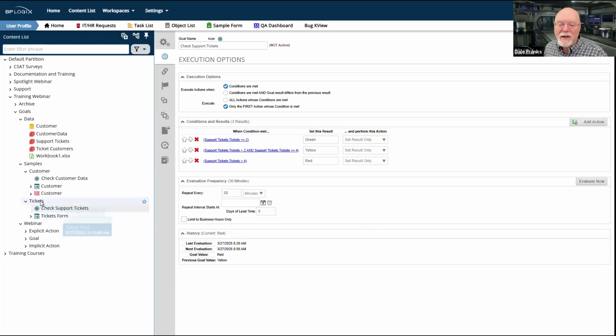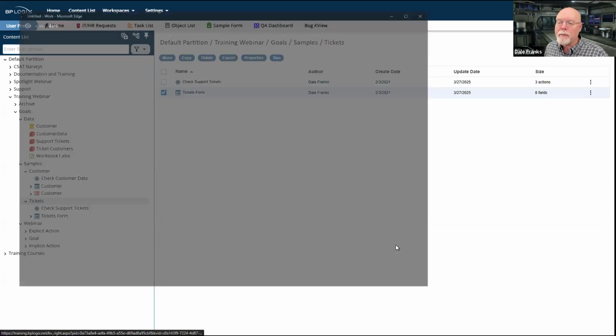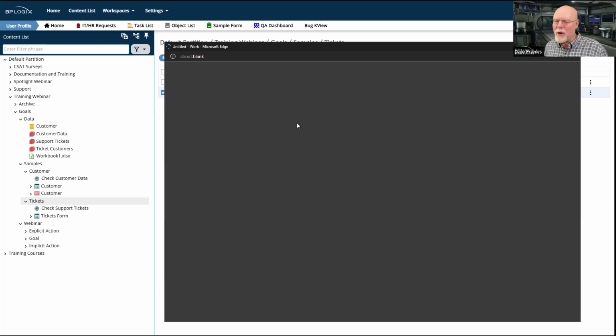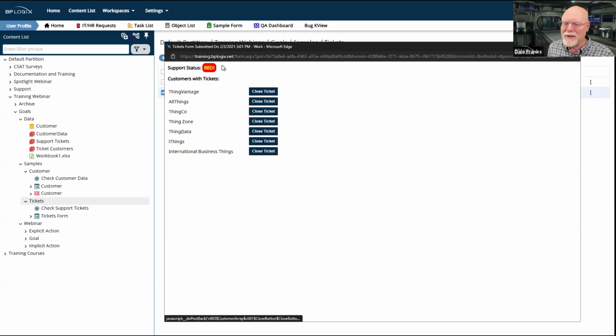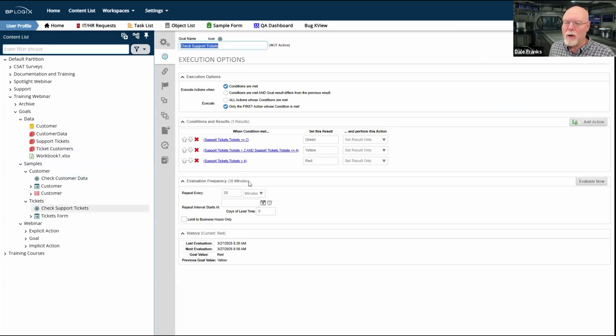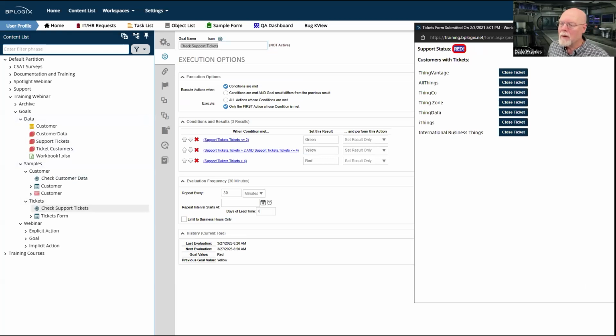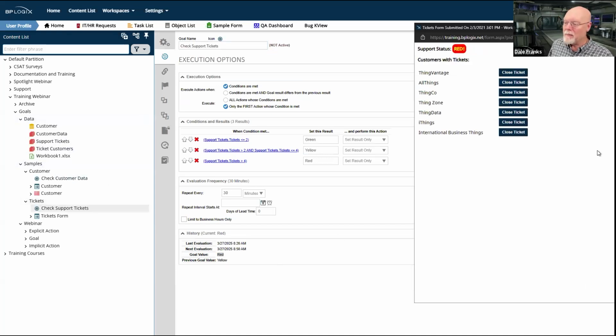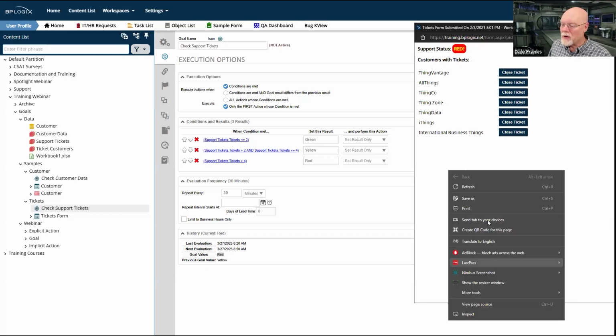So let's take a look at my tickets form and let's run it. Okay, I'm a little surprised that it's taking that long to run since I've done this earlier, but notice it says support status is red. So let's go back and look at my goal. So support status is red, and in point of fact, that is my goal value. It is red currently. So if I close some of these tickets, so we'll close those 3 tickets, and let's refresh our form.